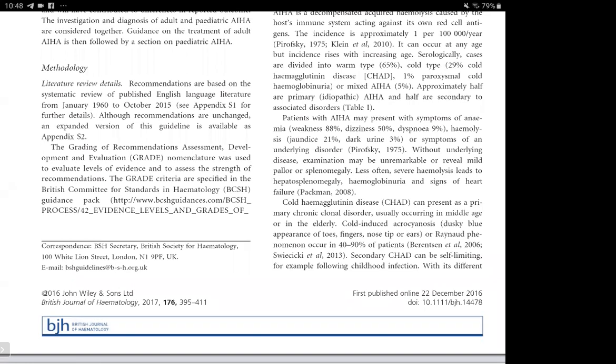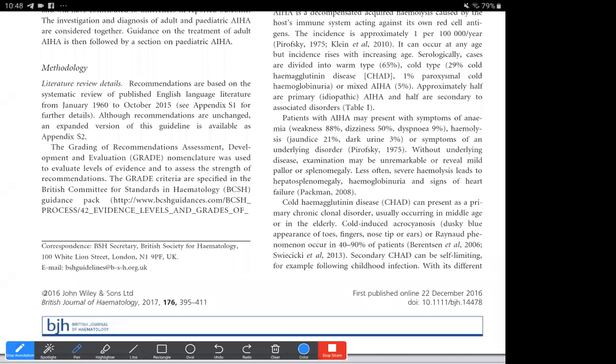So hepatosplenomegaly and hemoglobinuria can occur in those circumstances, with extravascular being hepatosplenomegaly and intravascular being hemoglobinuria. Cold hemagglutinin disease is mostly in elderly and middle-aged people, and it's idiopathic in nature. It occurs mostly as a chronic clonal disorder.